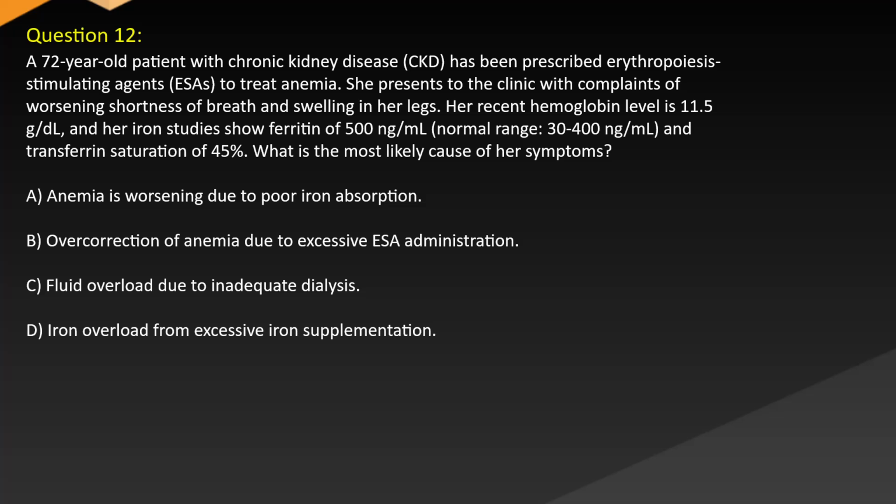A. Anemia is worsening due to poor iron absorption. B. Overcorrection of anemia due to excessive ESA administration. C. Fluid overload due to inadequate dialysis. D. Iron overload from excessive iron supplementation.